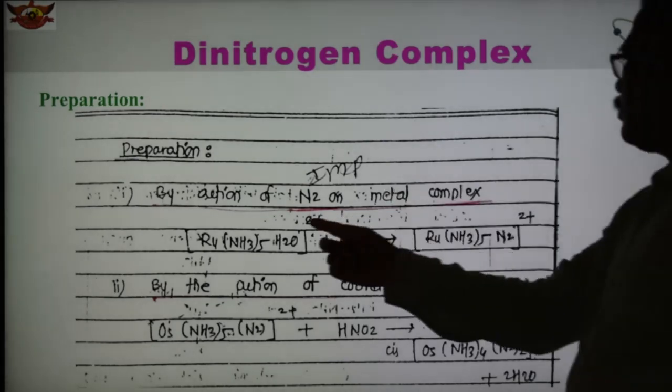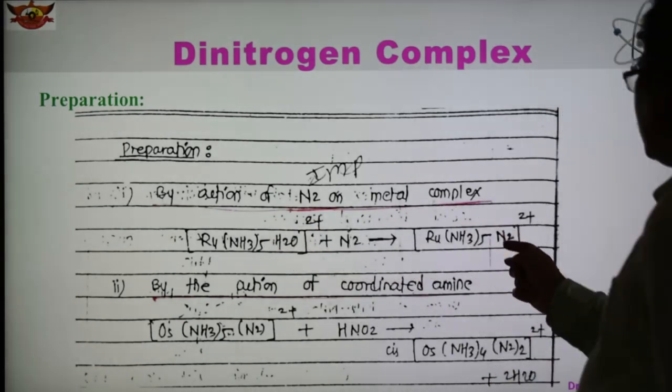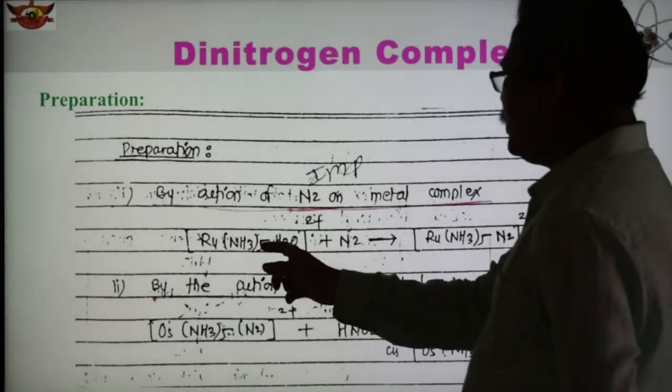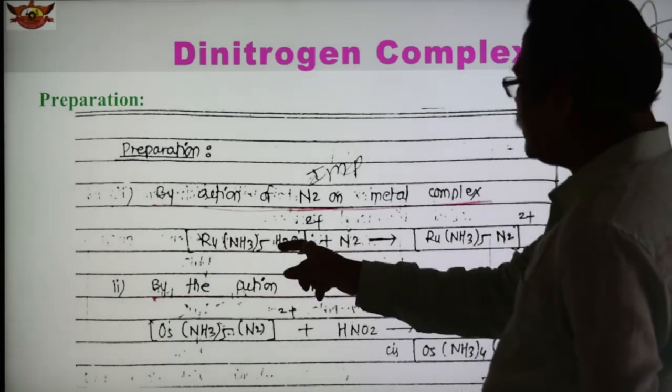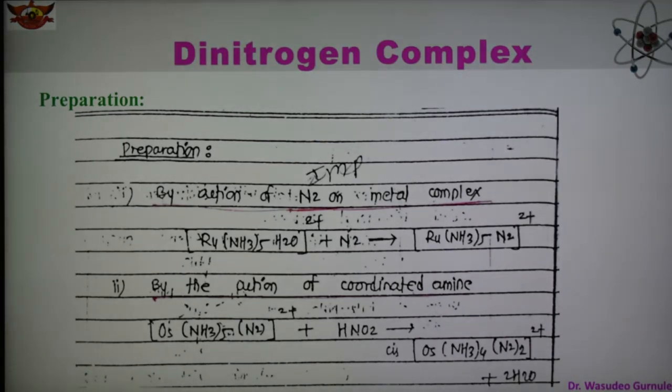This is the pentaammine aqua ruthenium complex, and nitrogen comes inside the coordination sphere and water gets replaced. In this way, this is one of the methods of preparation of dinitrogen complexes of ruthenium.